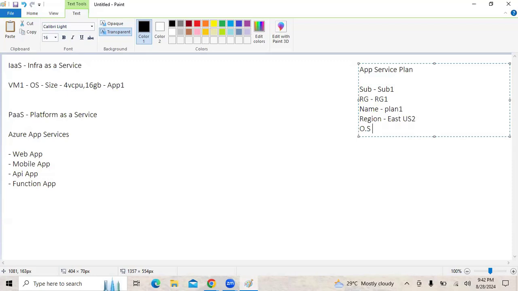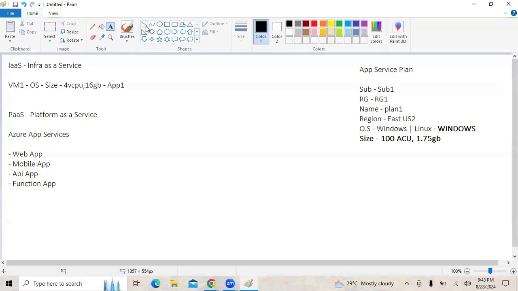Then we need to define the underlying OS, whether we want Microsoft to provide us a Windows-based machine or a Linux-based machine. So depending upon the application requirement, we can choose the underlying operating system. So let's say we want Microsoft to provide us a Windows-based machine. What should be the size of this app service plan? The size of the app service plan we define in terms of ACU and memory, right? Let's say we are giving it 100 ACU and 1.75 GB of memory.